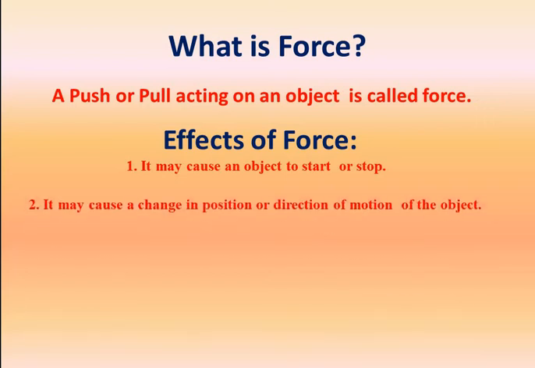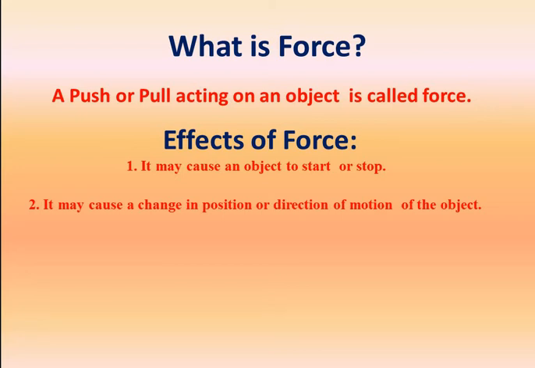Now it may cause a change in position or direction of motion of the object. If an object is moving, right, so you can change the direction of the object. As you can see in the playground where a football match is going on, one team and another team, both teams are applying force on the balls towards each other, right?